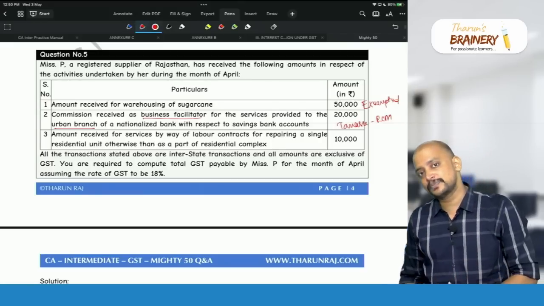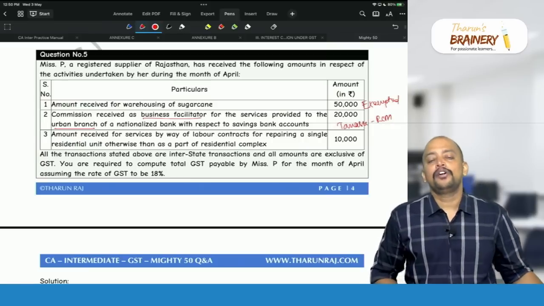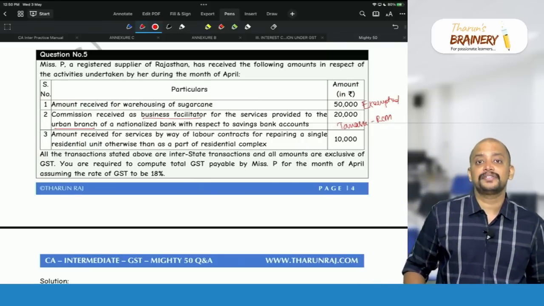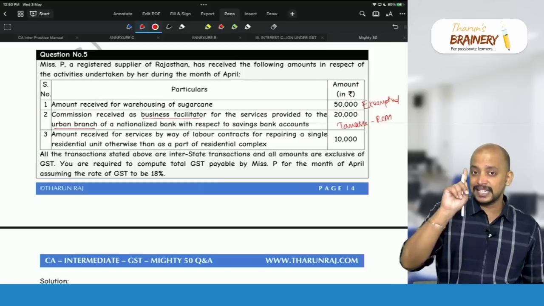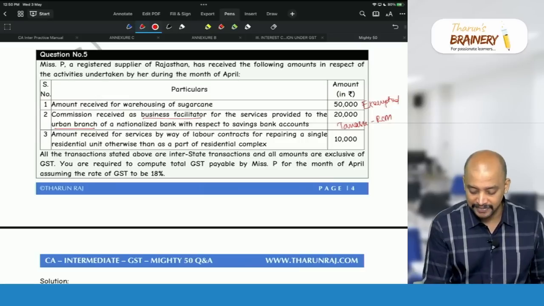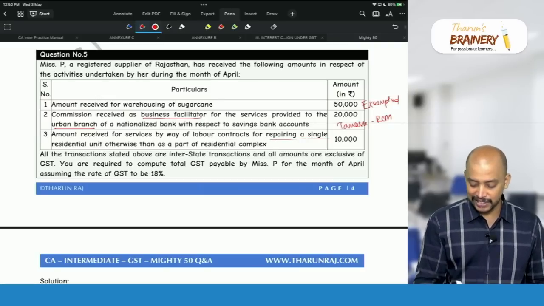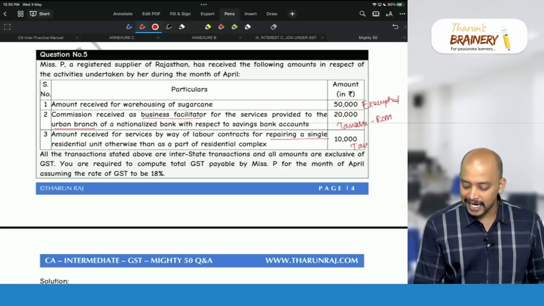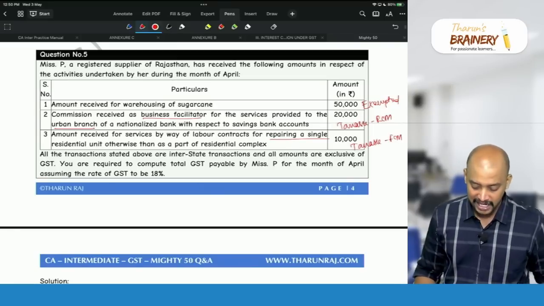Whereas another exemption is construction or repairs of housing for all mission or urban Awas Yojana projects. But for a single residential unit only construction expenditure is exempted, but here it is repair services. So repairing a single residential unit will be taxable and liability to pay GST is on Miss P. So it is taxable under FCM.